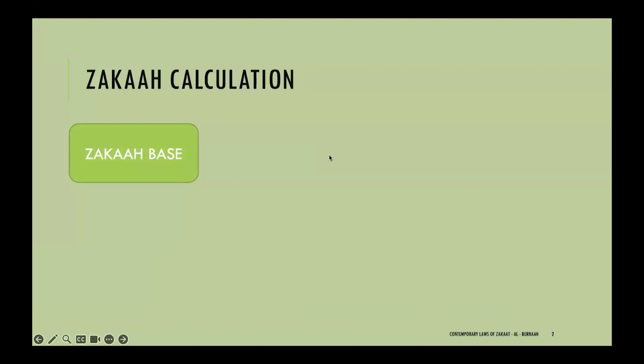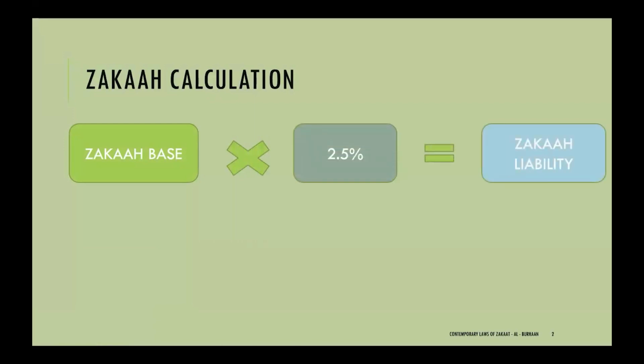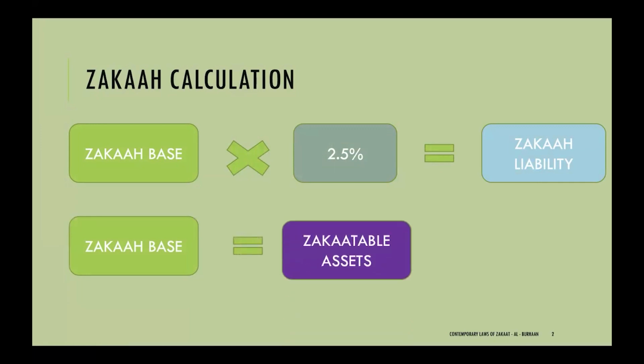Just a refresher, how do we calculate our zakat? The zakat is calculated by multiplying one's zakat base by 2.5%, and that gives us the actual zakat liability, the amount that needs to be discharged to the poor. How do we calculate the zakat base? This is equal to one's zakatable assets less any deductible liabilities from the side of the Sharia. Once we do that, we have the zakat base, and that is the amount on which we calculate the 2.5%